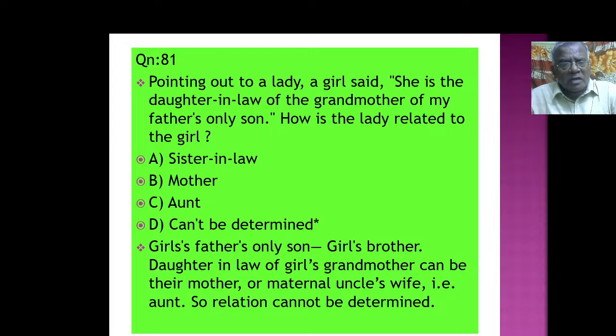Sister-in-law, mother, aunt, can't be determined. See, girl's father's only son, girl's brother. Daughter-in-law of girl's grandmother can be their mother or maternal uncle's wife, that is aunt. So, the relation cannot be determined.